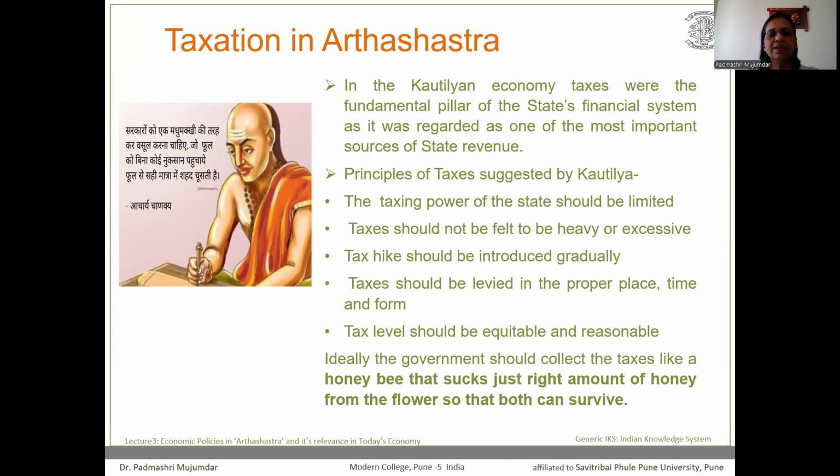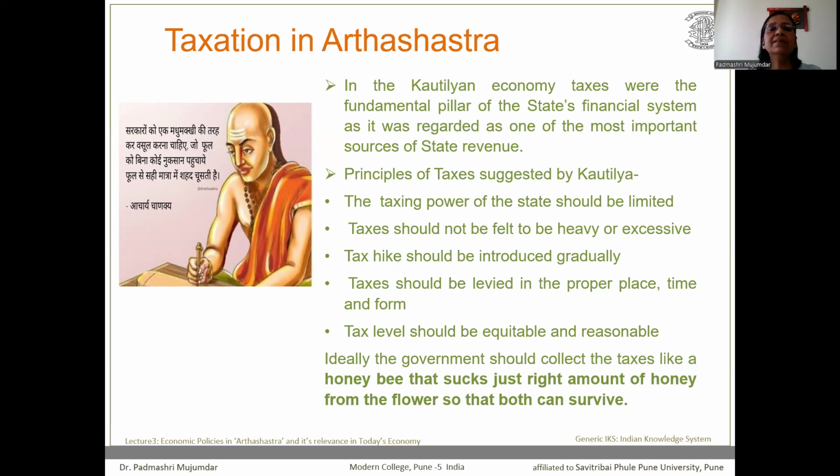Taxation was considered a fundamental pillar by Chanakya in the state's financial system. According to him, tax is the most important source of state revenue. Kautilya has suggested various taxes, and those taxes were based on certain principles.